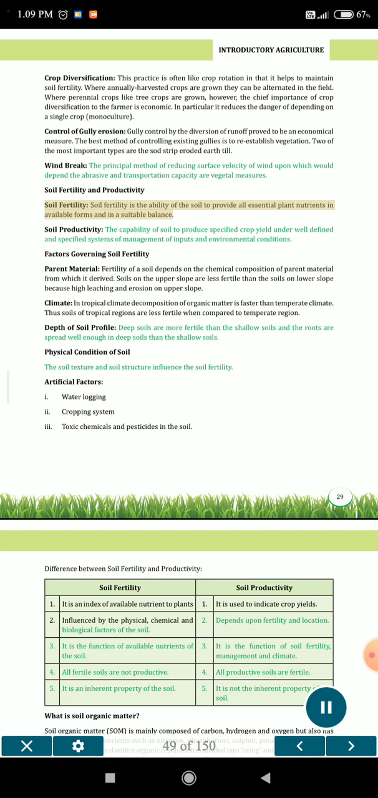Soil fertility and productivity. Soil fertility is the ability of the soil to provide all essential plant nutrients in available forms and in a suitable balance. Soil productivity is the capability of soil to produce specified crop yield under well-defined and specified systems of management of inputs and environmental conditions. Factors governing soil fertility.